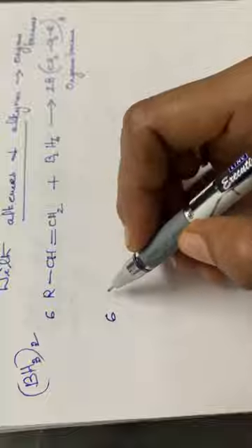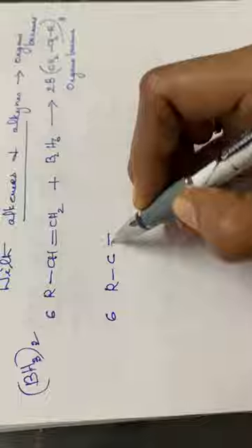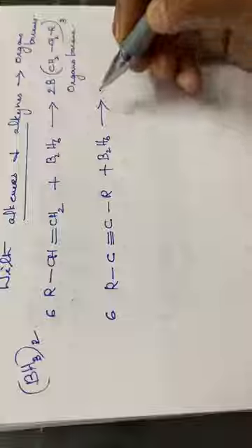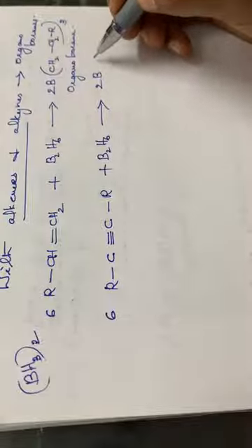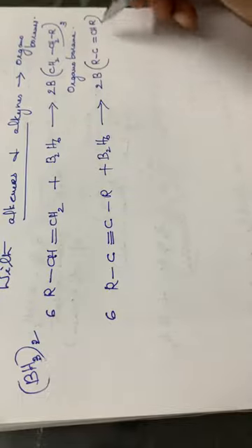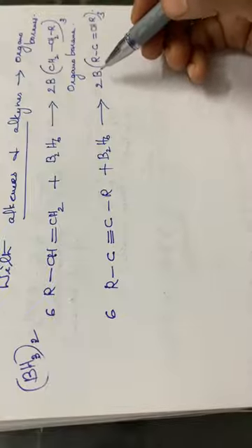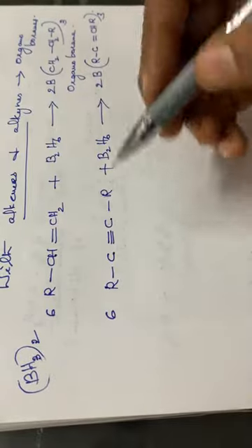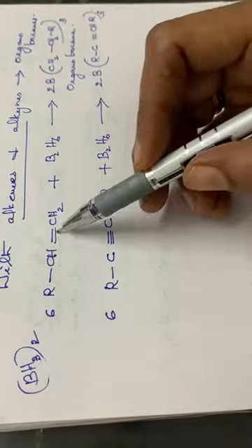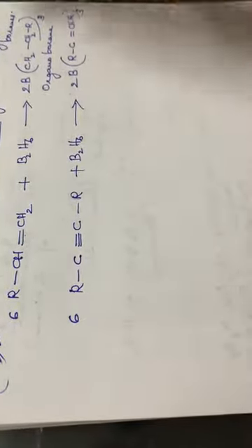Similarly, one more reaction with this triple bonded compound, that means RC triple bond CR plus B2H6, giving again the product B, then RC double bond CHR thrice. Here also BH3 units are there. The 3 hydrogens are replaced by the double bonded compound. This triple bond is reduced to a double bonded compound. In the first case the double bond is reduced to a single bonded compound. So this particular reaction is called a hydroboration reaction.